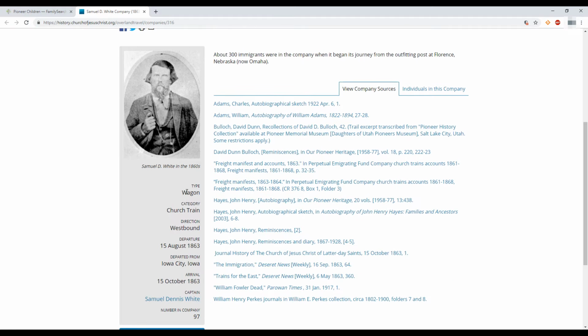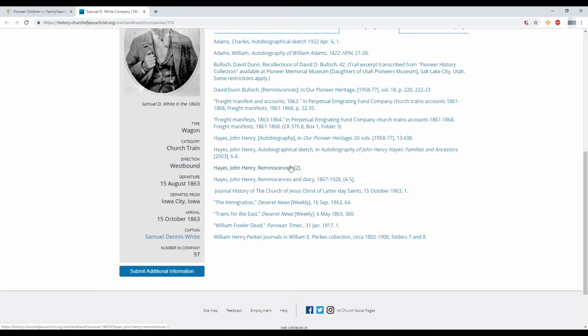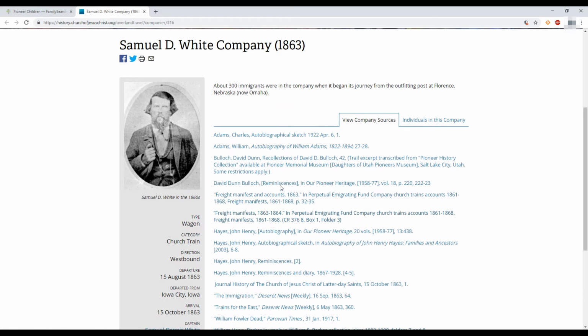It has all the information about that company down here. So they had wagons. They went westbound. When they departed, where they departed from, when they arrived, and how many people were in their company. And generally, right here is a bigger paragraph, not just a one-liner, with more about the company. And then down below, all the blue stuff is sources. So if you really want to learn more about the company and how the church got this information, you would just click on all these sources and view them.